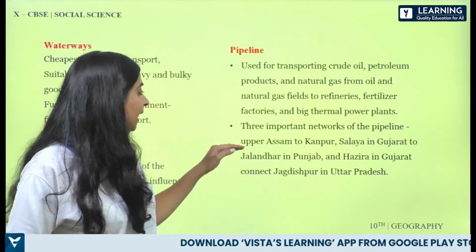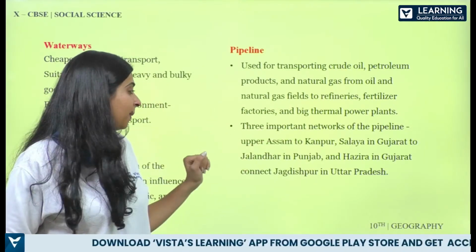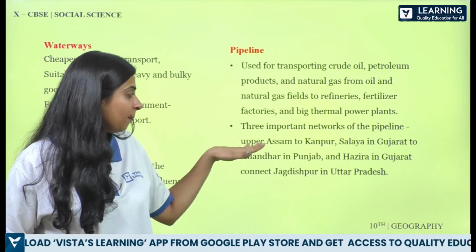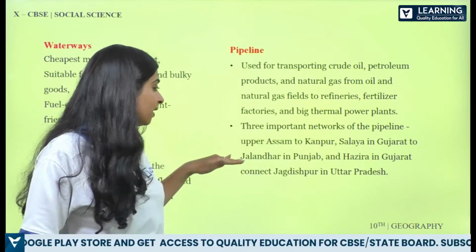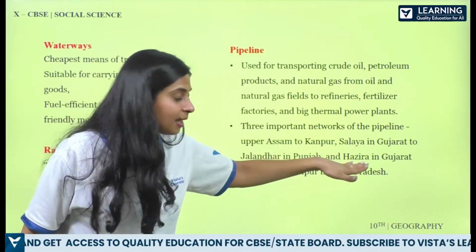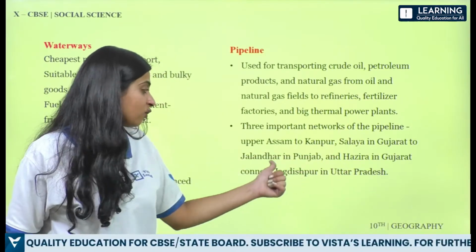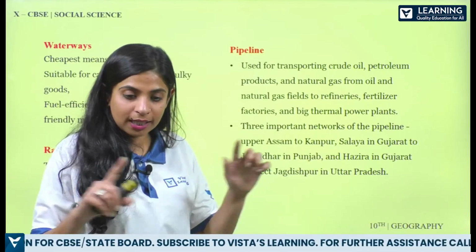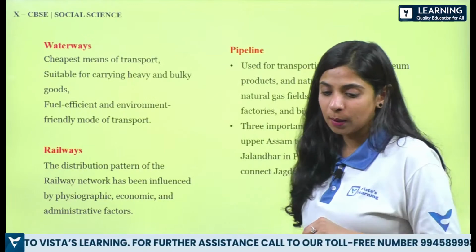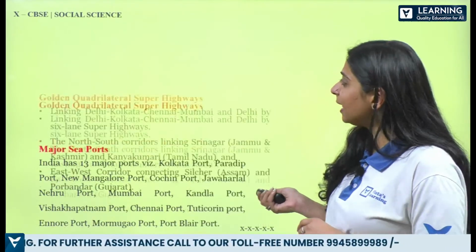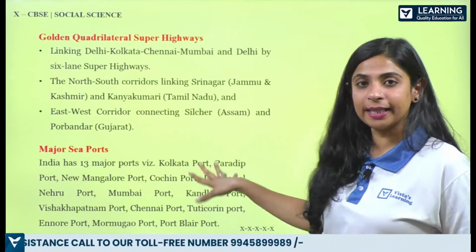Okay, so three important pipeline networks are: Upper Assam to Kanpur; then one from Salaya in Gujarat; then Jalandhar in Punjab and Hazira in Gujarat connecting to Jagdishpur in Uttar Pradesh. So these are some of the pipeline links which are used for the purpose. With that, now quickly we'll do the second last topic.